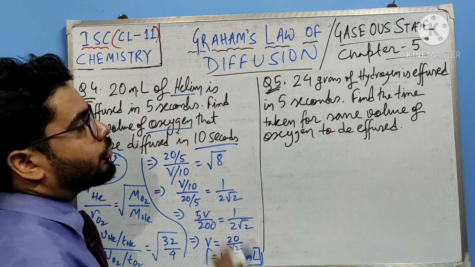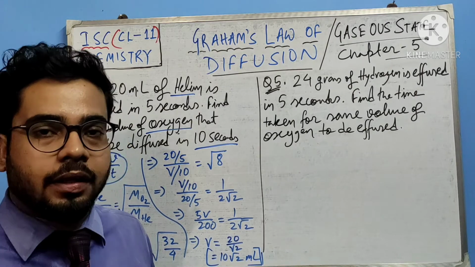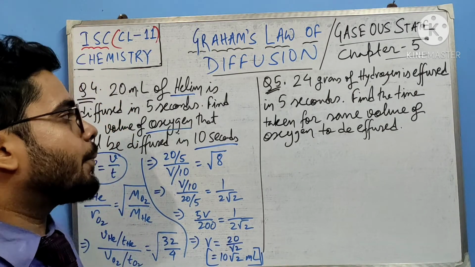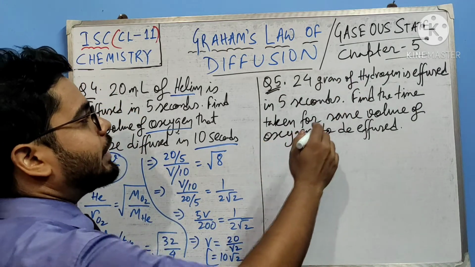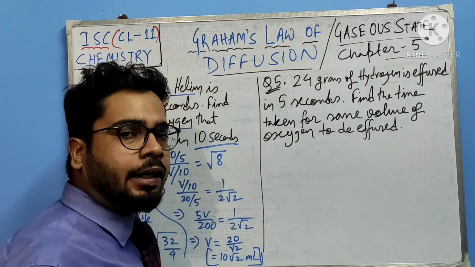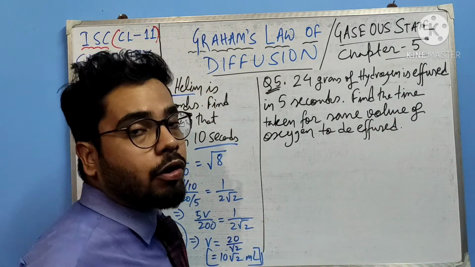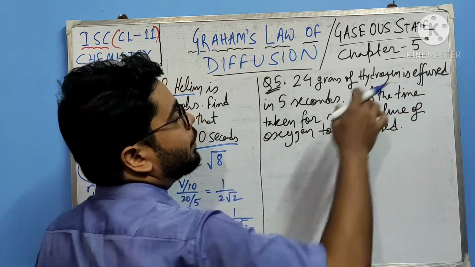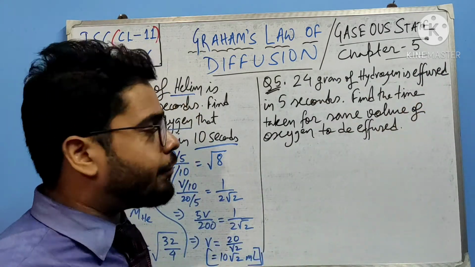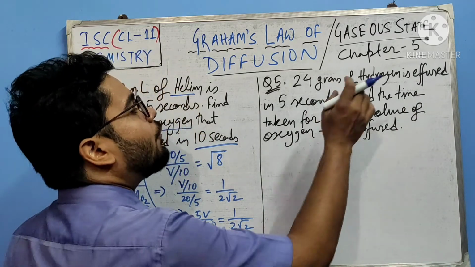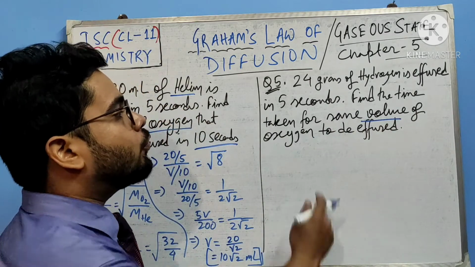Now let's come to this question. This is one of the most interesting questions. If you understand this properly, your concept will be absolutely clear. So let's see what is said. 24 grams of hydrogen is effused. Diffused, same thing. Effused through a hole, through a pinhole, through a fine orifice. All these terms can be used. Please don't be nervous seeing those terms. So 24 grams of hydrogen is effused in 5 seconds. Find the time taken for the same volume of oxygen to be effused.